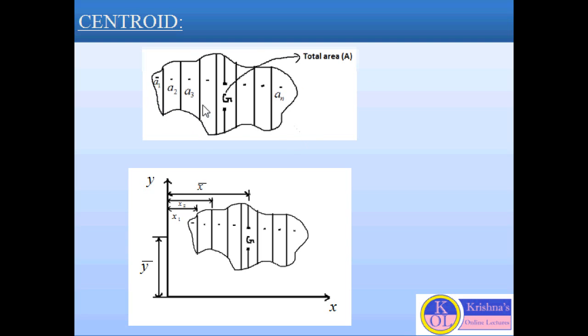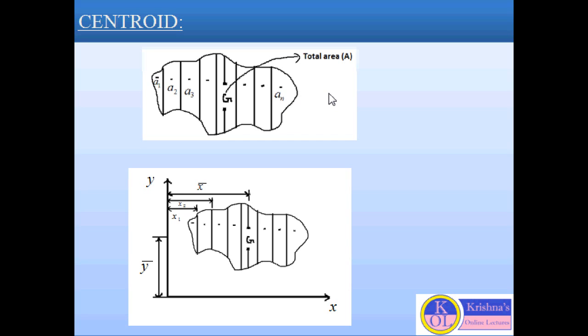So A will be A1 plus A2 plus A3 up to plus An.